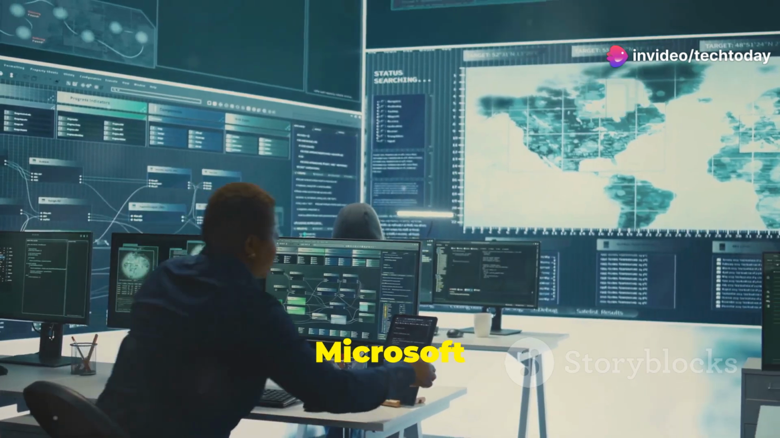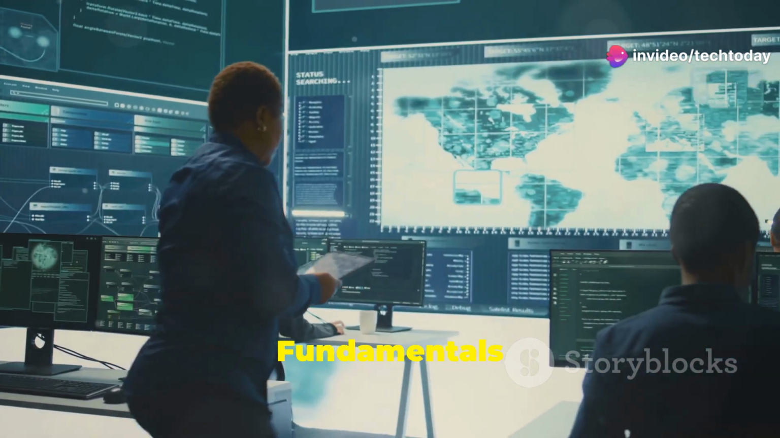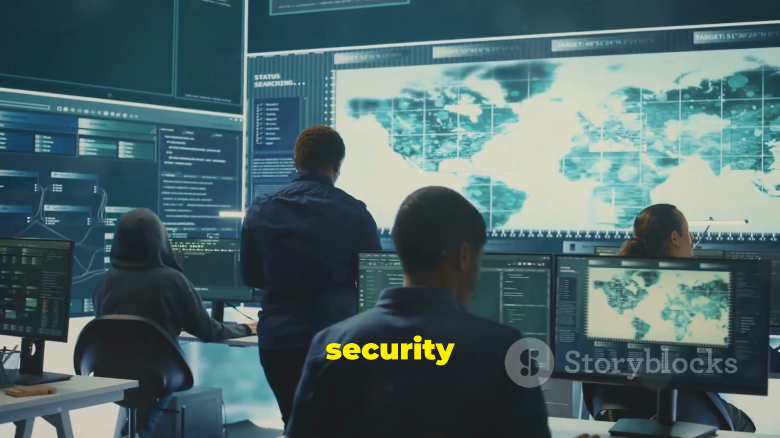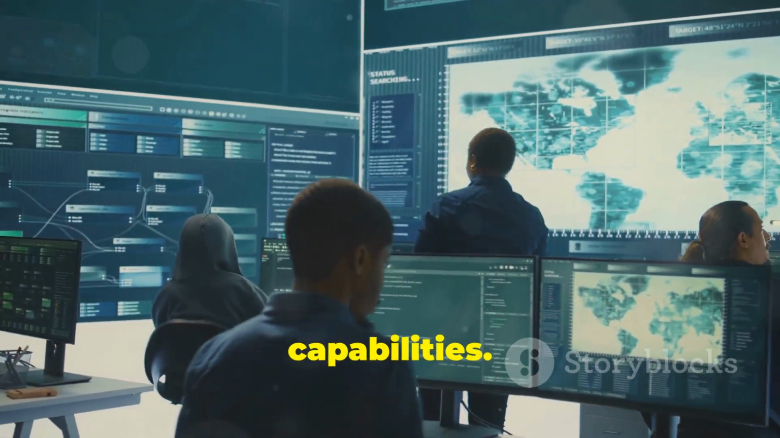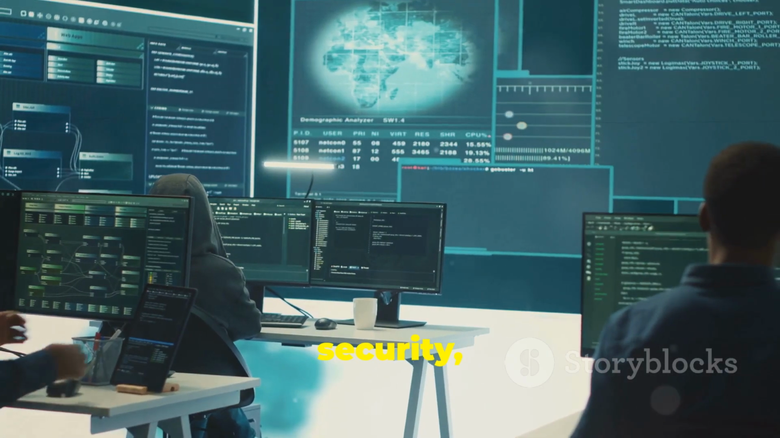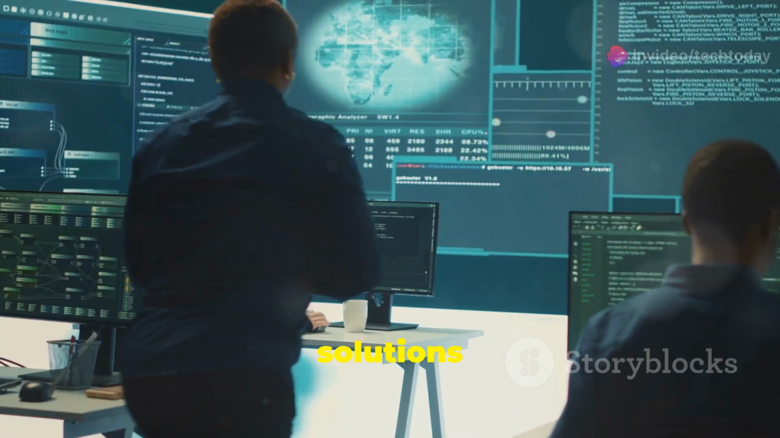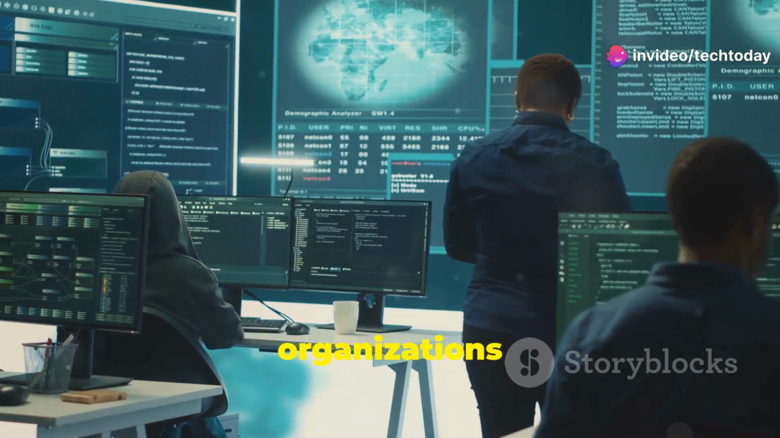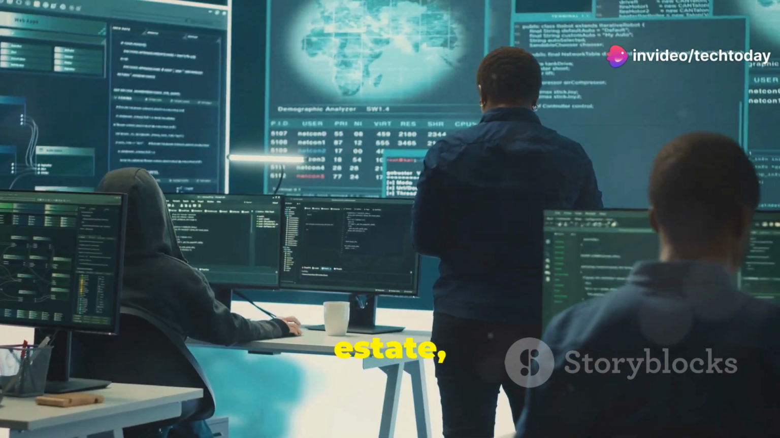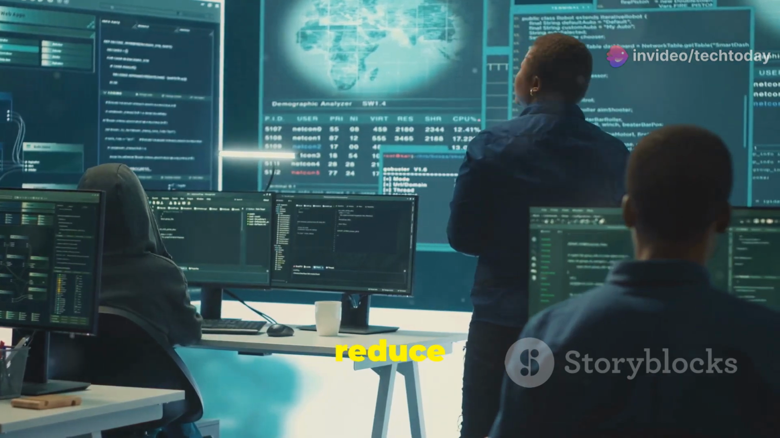MS 900 Microsoft 365 Fundamentals. Describe Microsoft 365 security and compliance capabilities. Learn about how the security, compliance, and identity solutions through Microsoft help people and organizations secure their entire digital estate, simplify compliance, and reduce risk.